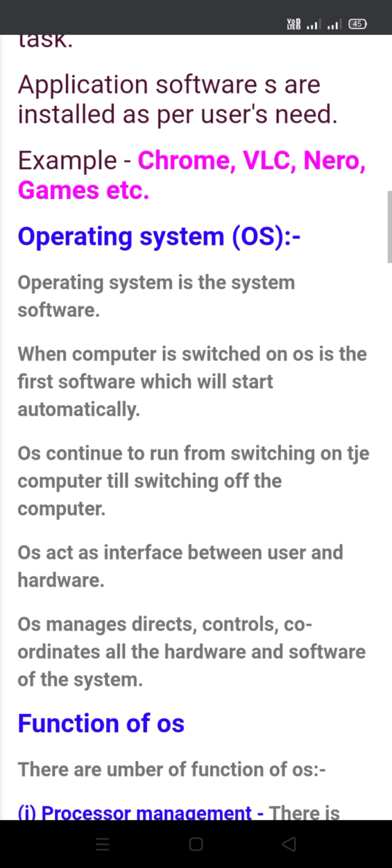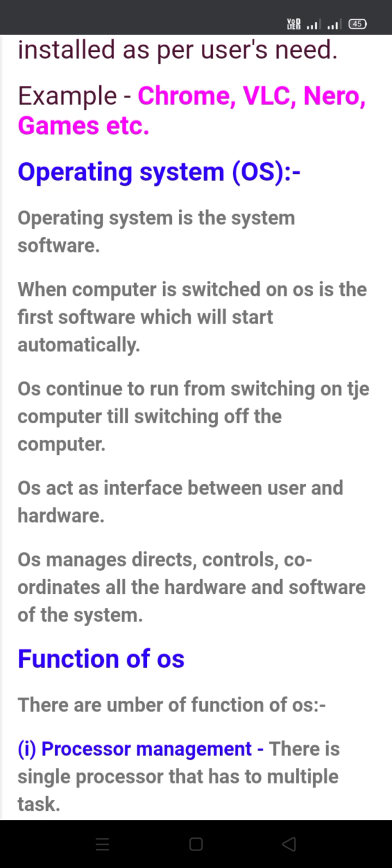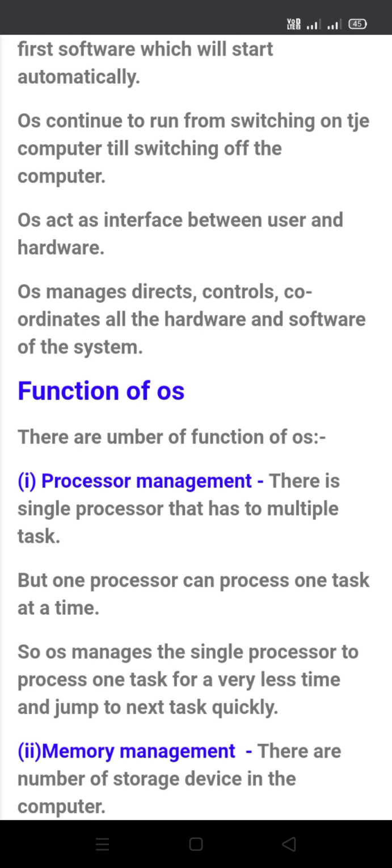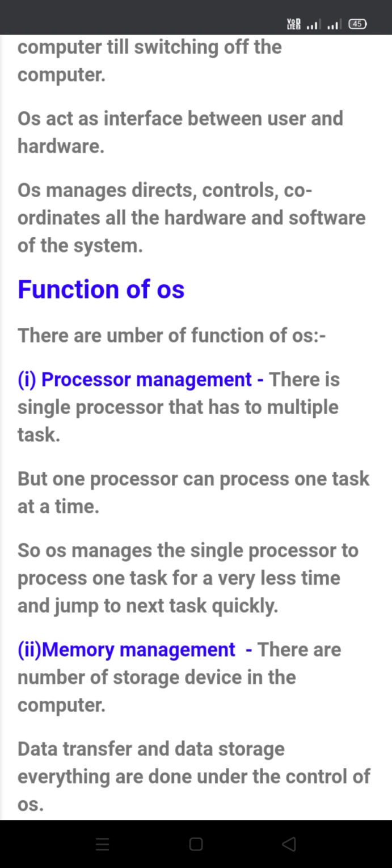Operating system, OS. The operating system is system software. When the computer is switched on, OS is the first software which will start automatically. OS continues to run from switching on the computer till switching off the computer. OS acts as an interface between users and hardware. OS manages, directs, controls and coordinates all the hardware and software of the system.